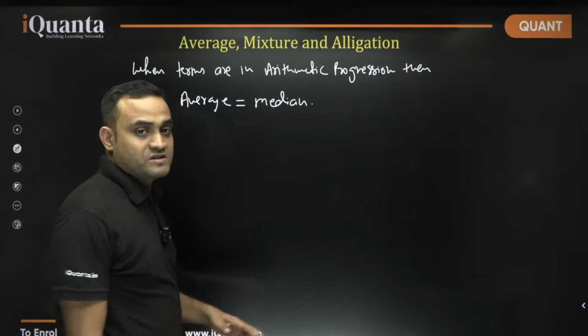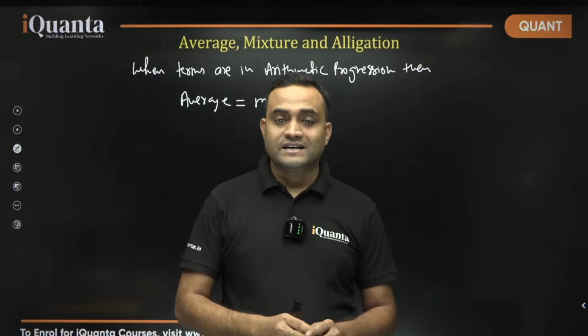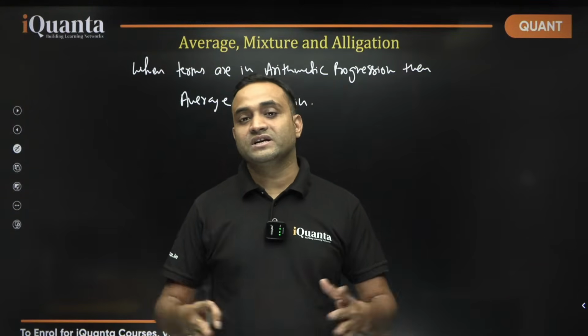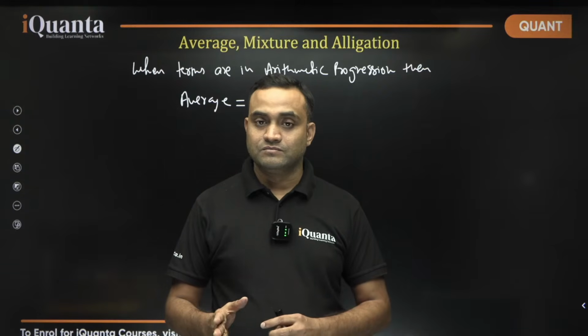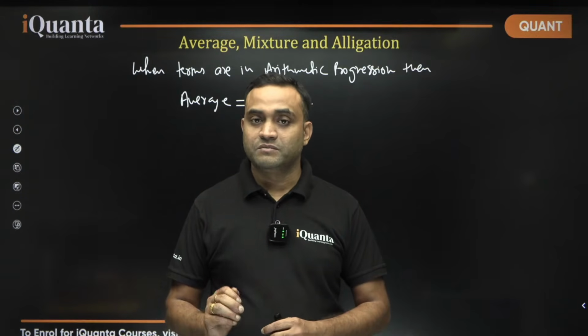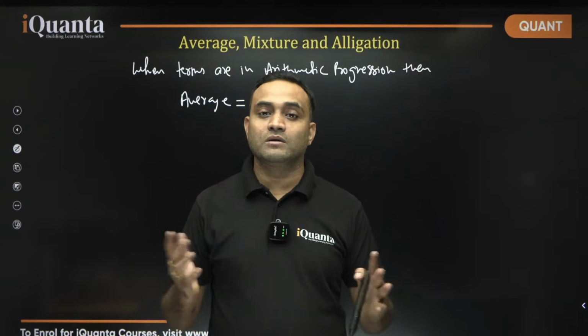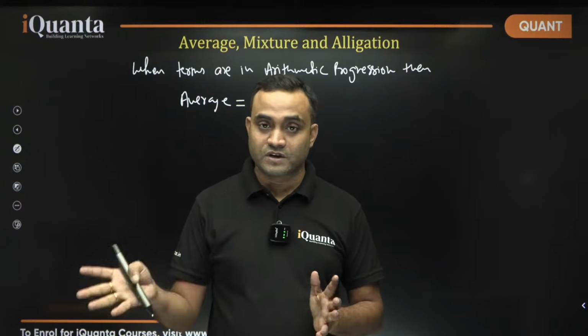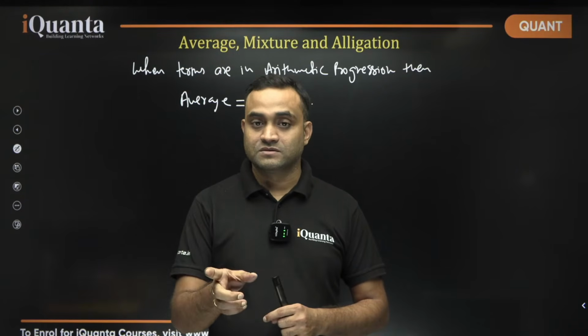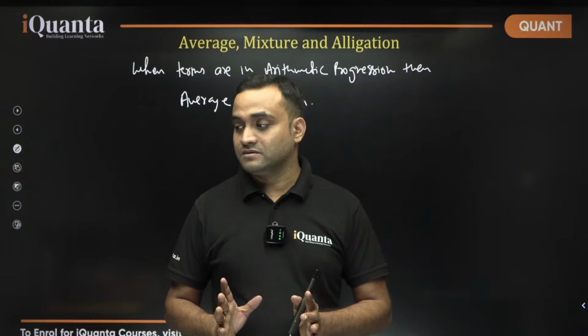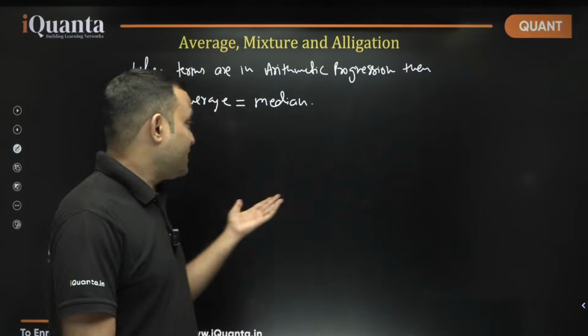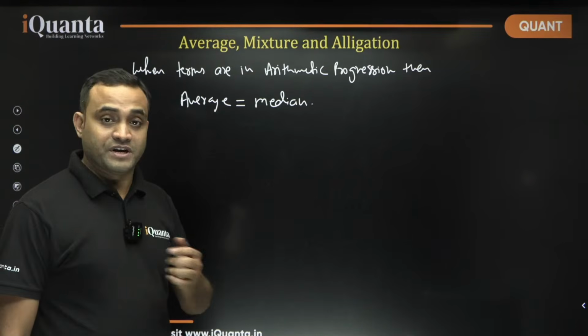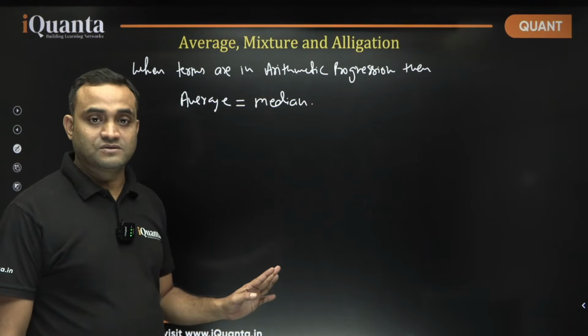If you write them, what is median? If you write some observation into increasing order, the middle term will be the median. Middle term will happen when there are odd number of terms, but if there are even number of terms, then there will be 2 middle terms. So average of that will be the median. So whenever terms are in AP, then the average will be median. As simple as that. Okay.